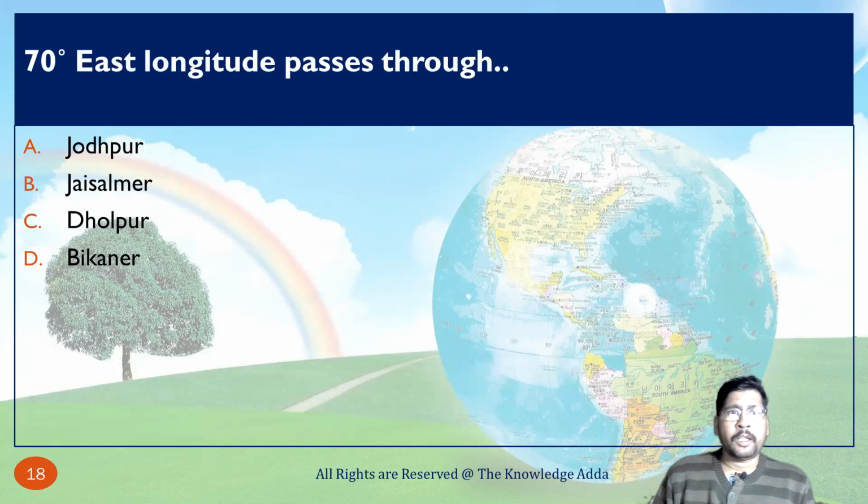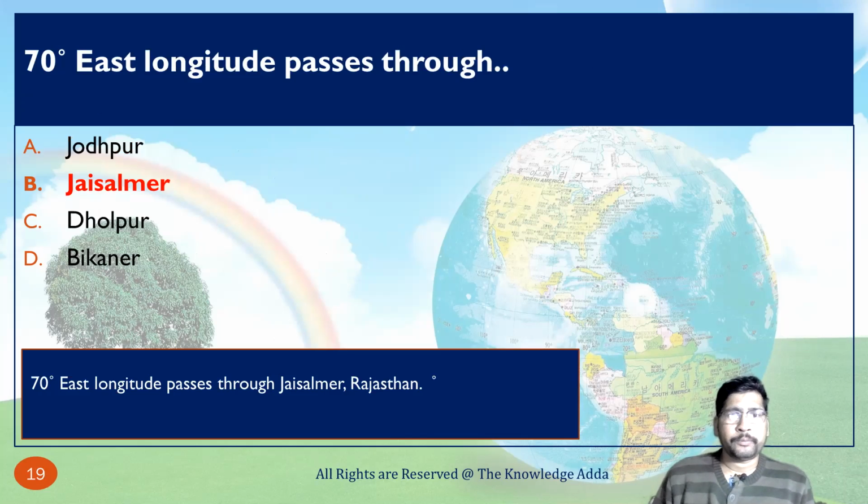70 degree east longitude passes through Jaisalmer, Rajasthan.